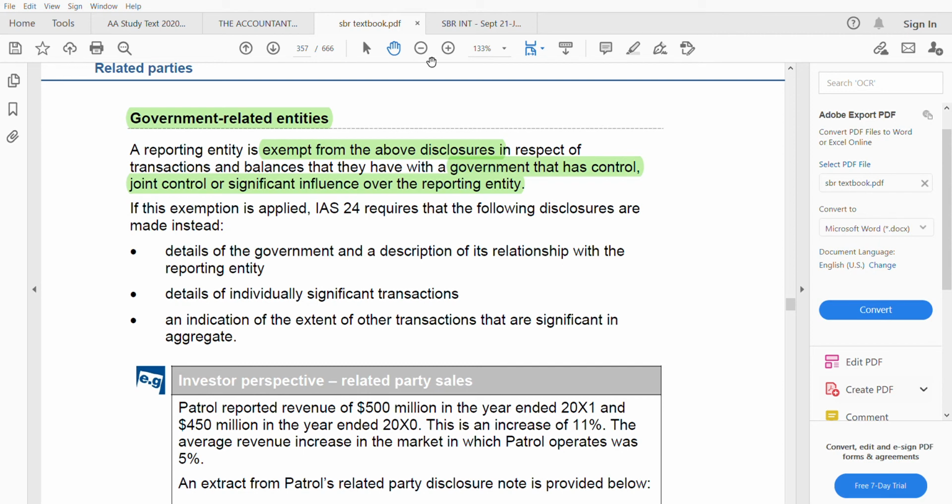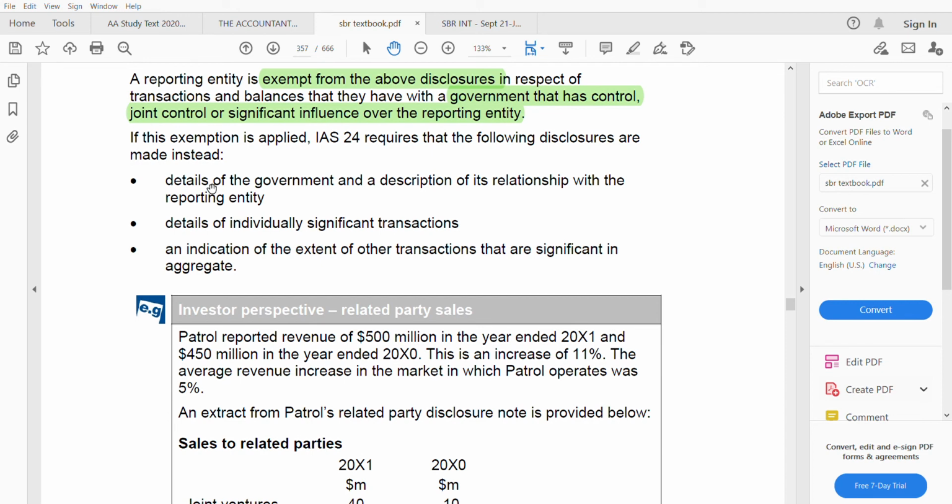But remember, if this exemption is applied, IAS 24 requires that the following disclosures are made instead. If not this, then that. Something needs to be disclosed: details of the government and the description of its relationship with the reporting entity. What is the government's relationship with the reporting entity? Details of the individually significant transactions. Individually, if the amount is very big, material, the details need to be given. An indication of the extent of the other transactions that are significant in aggregate.